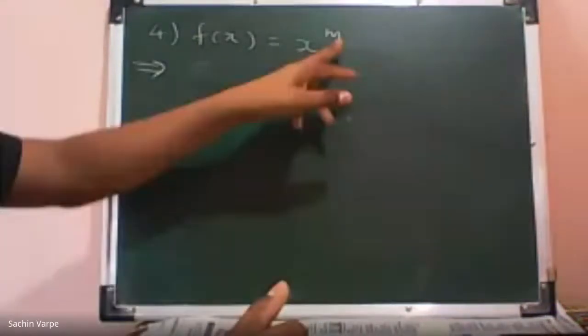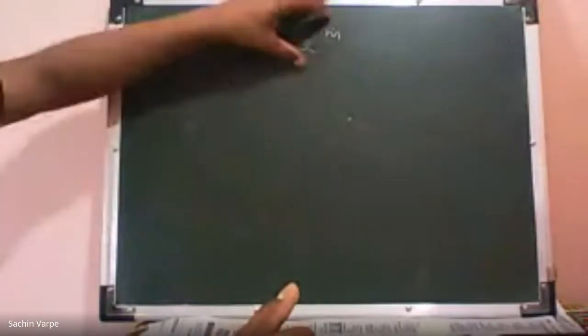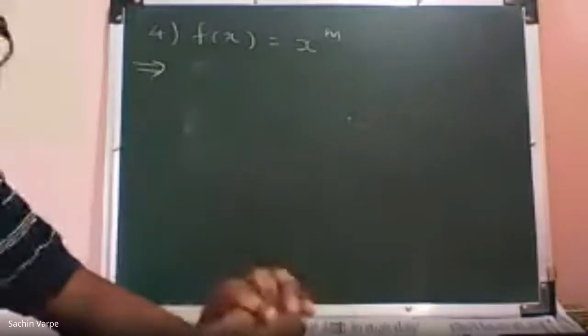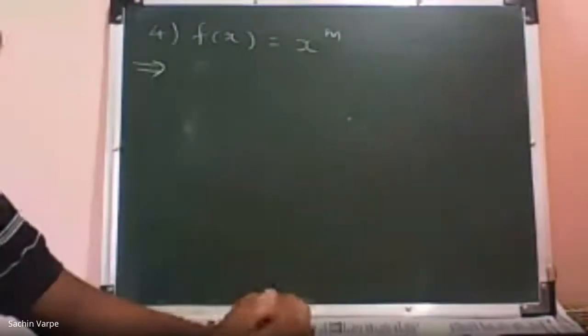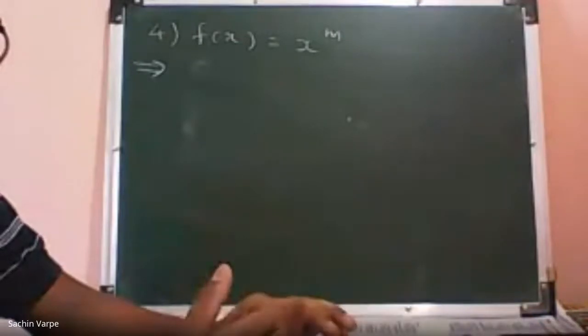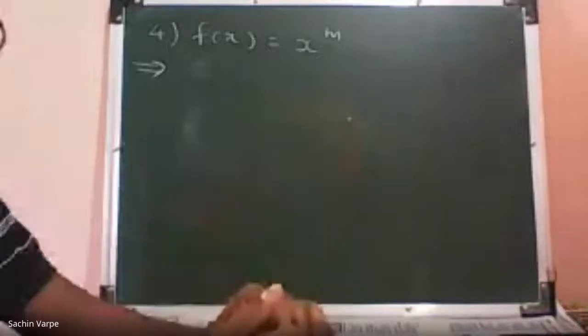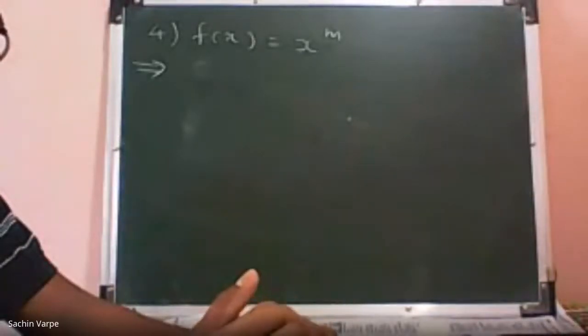Is there any condition on m for x raised to m to be a polynomial function? Is there any condition on m? Just for the curiosity, let me know if there is a condition on this m, x raised to m. Are you getting my question?